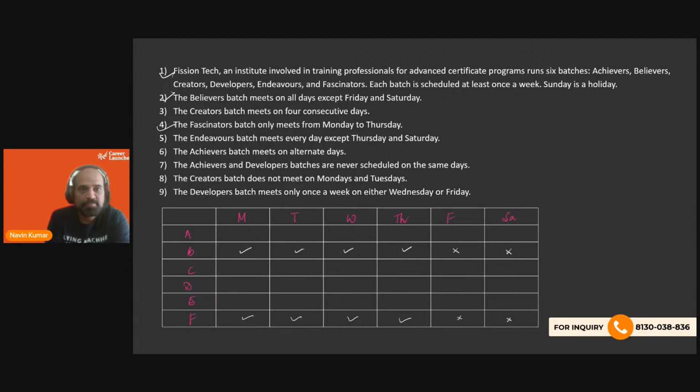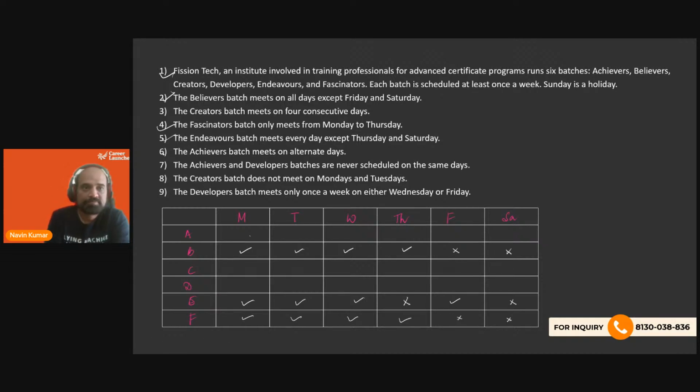Next is the Endeavors batch, which meets every day except Thursday and Saturday. So Thursday and Saturday they do not meet. They meet every day otherwise. The Achievers batch meets on alternate days. So it's Monday, Wednesday, Friday, or it's Tuesday, Thursday, Saturday. So it's MWF or TTS. We do not know which one that is.